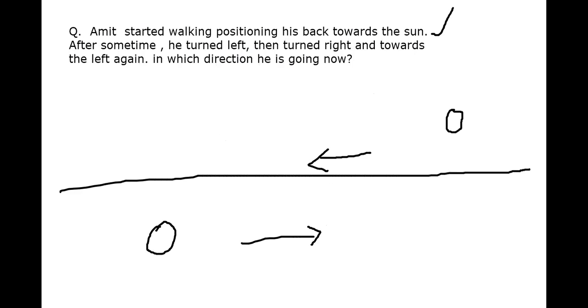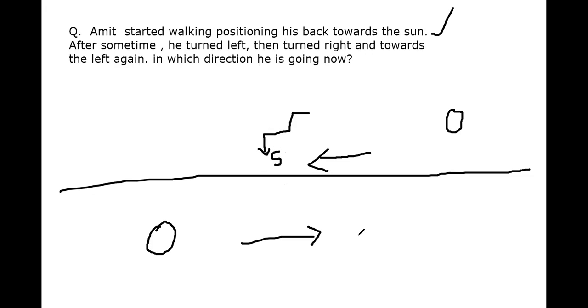So who said north, right? You might have assumed morning or evening, either of the cases. Suppose, for example, Amit started walking in the morning. Now he is facing towards west, if you assume, and he turned towards left, and again right, and again left. So what is this direction now? This will be